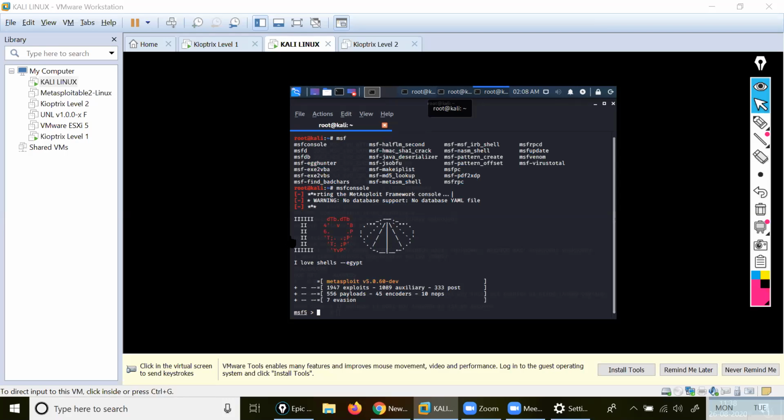Here, Momo, you got your Metasploit, right? It is showing you the version of Metasploit, right? Are you getting? No, wait. It will take time. I will do it also.